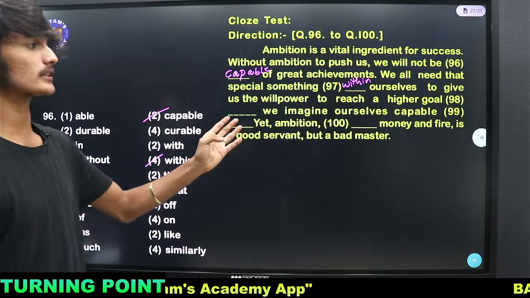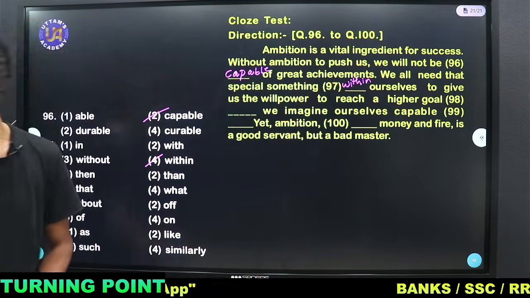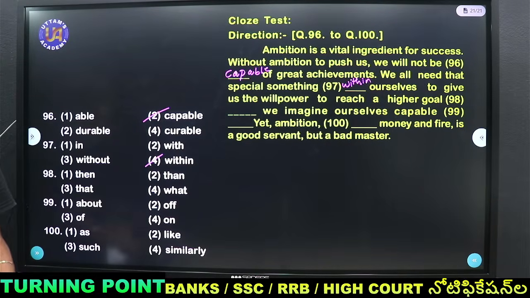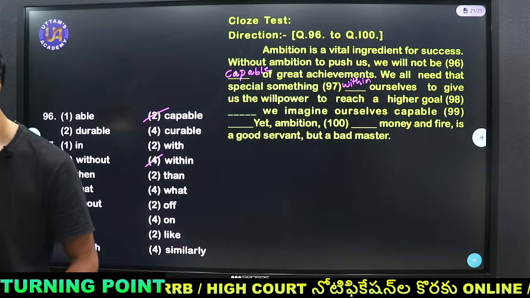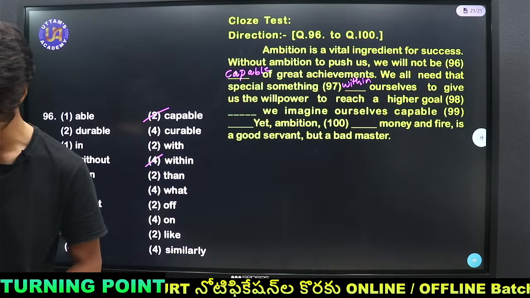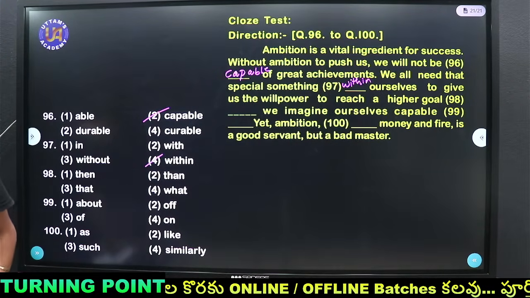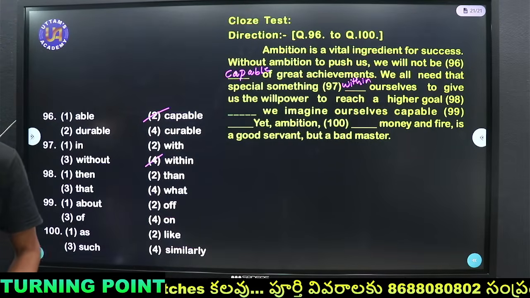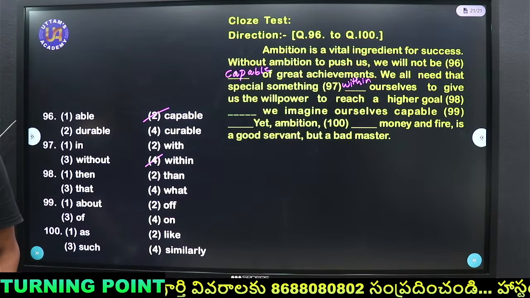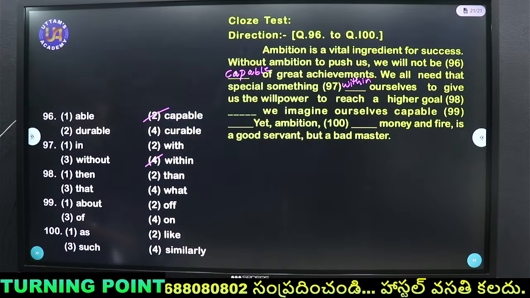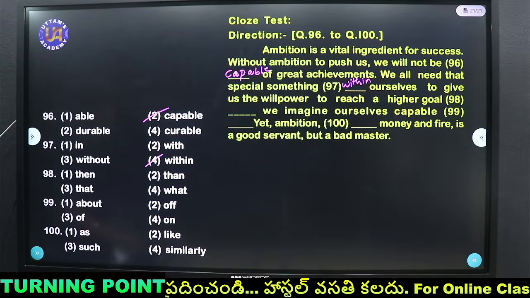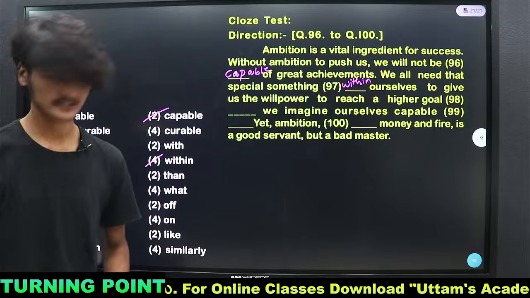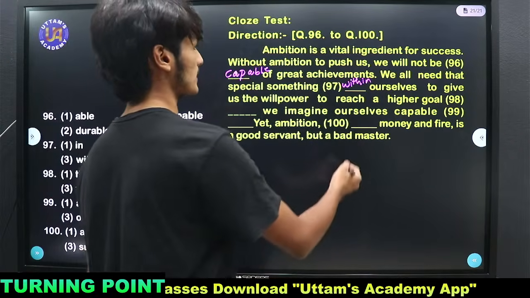Dash we imagine ourselves. So what is filled in the 98th blank? Niranjana says done. Lucky says done. Sindhuja says 1. Accept Everything says that. Okay, but the right answer is than.